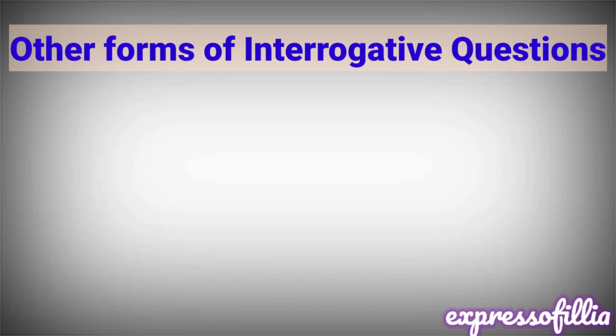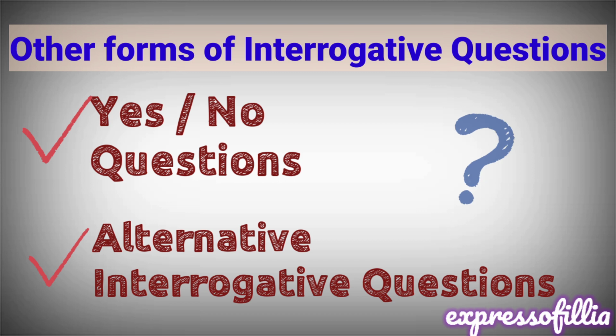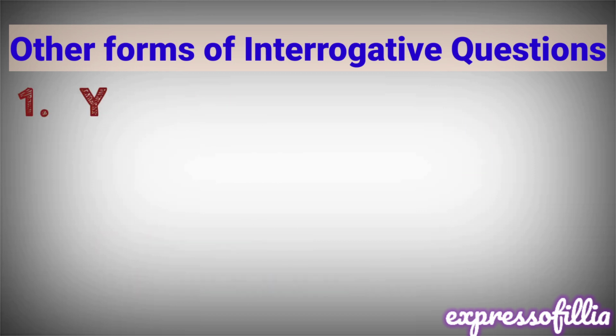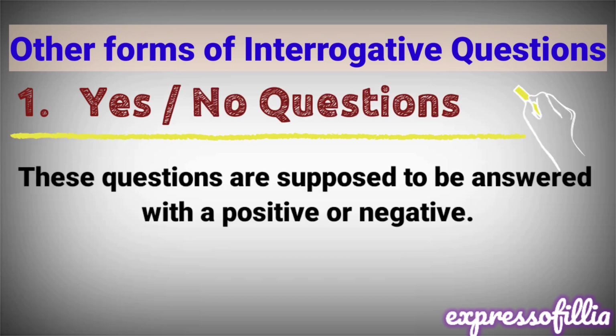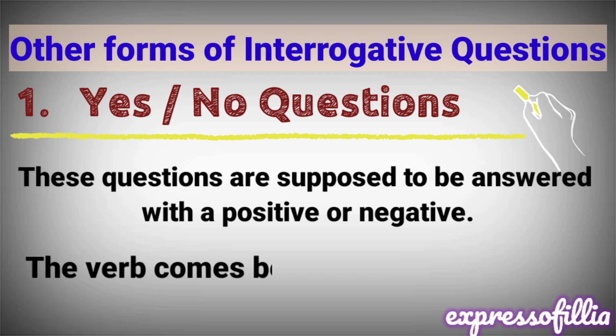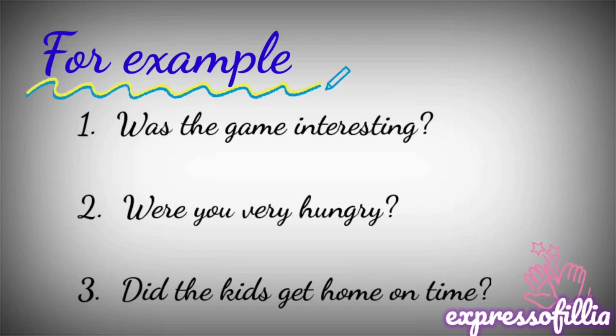Let's look into the other forms of interrogative questions. Yes or no type of questions. Alternative interrogative questions. Let's look into the yes and the no type of questions. These questions are supposed to be answered with a positive or negative tone. The verb comes before the subject. Let's look into some interrogative examples. Was the game interesting? Were you very hungry? Did the kids get home on time?